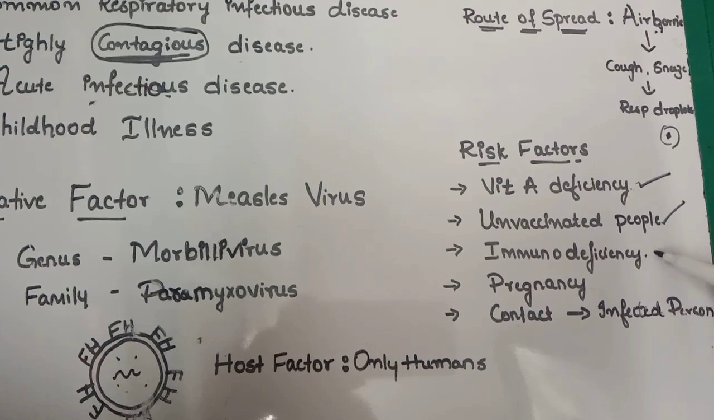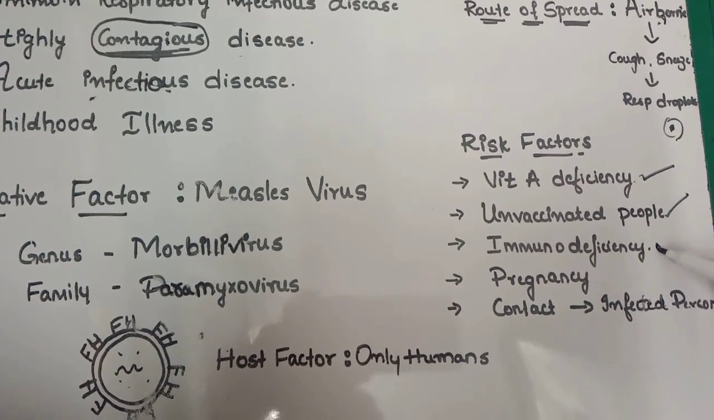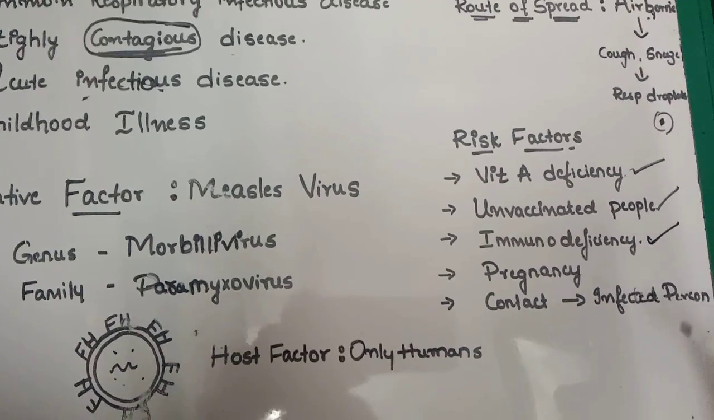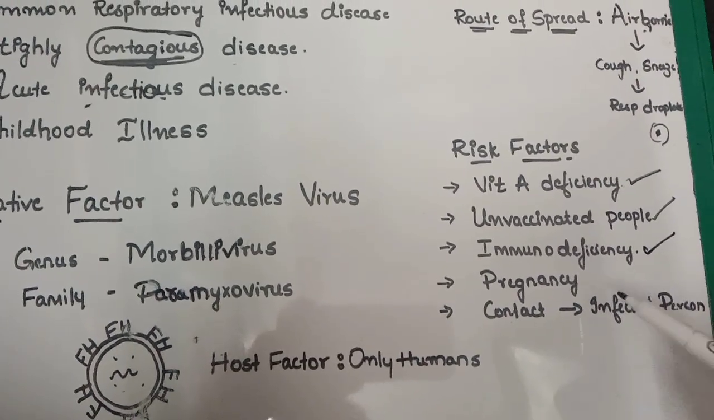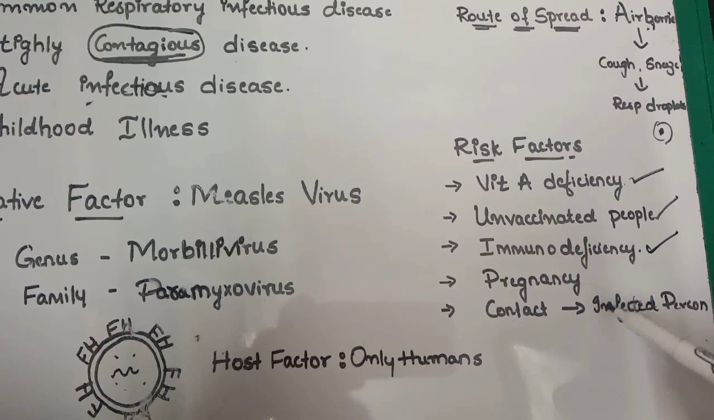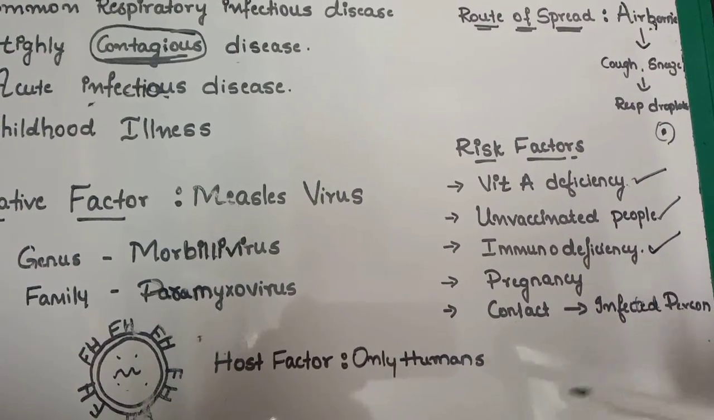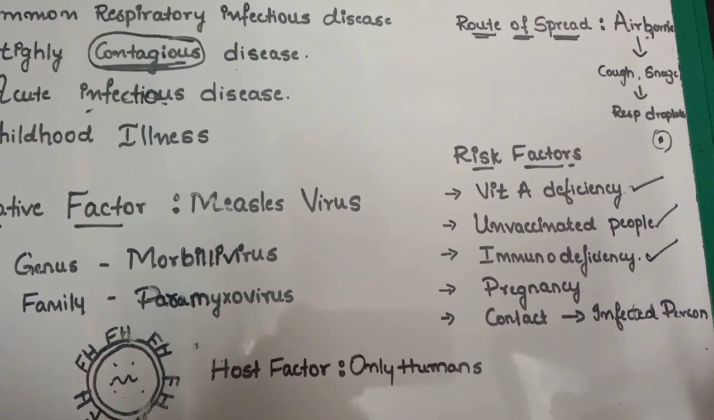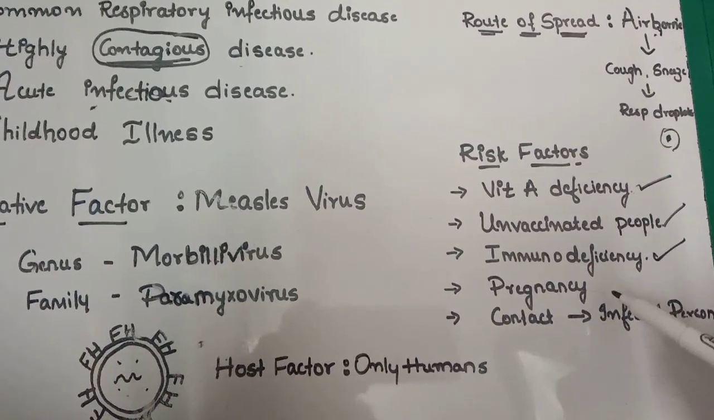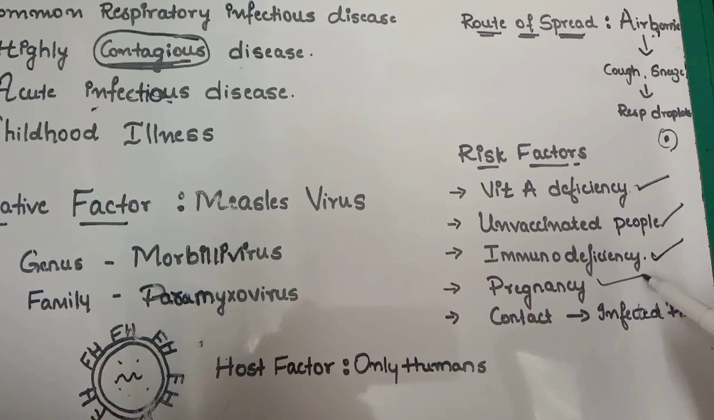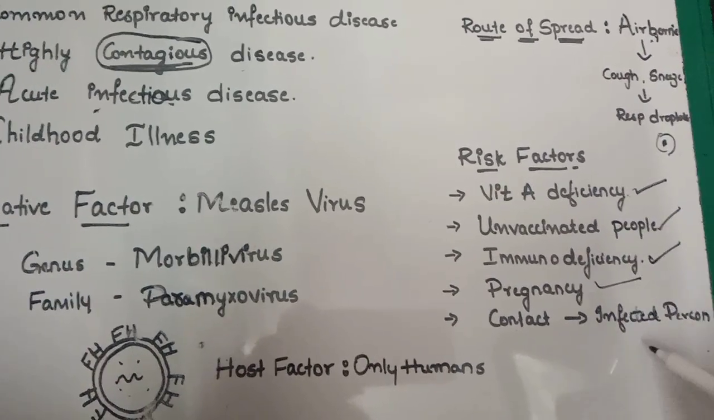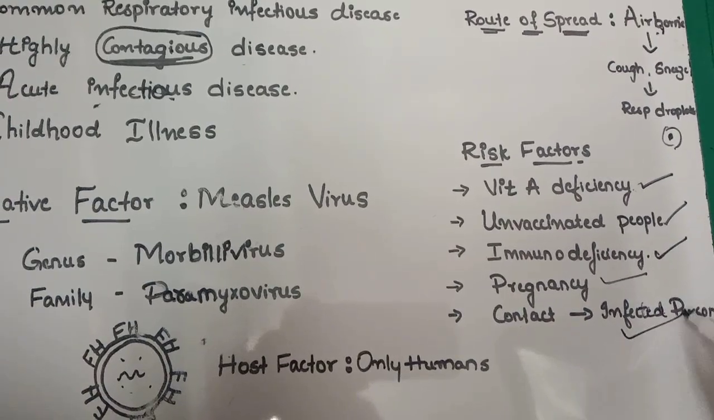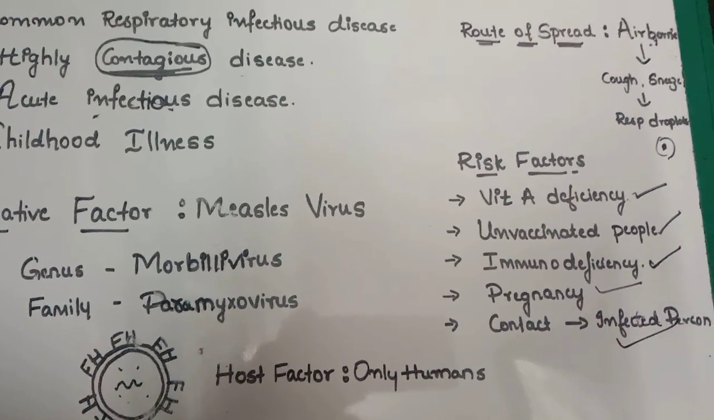Immunodeficiency, that is, the person has very little immunity, for example an HIV patient or a person who has had an organ transplant. With them the immunity will be very low and the virus can cause complications. In case of pregnancy, when the mother is infected, the chance of the fetus getting infected is very high, so the child can be born infected. And last, contact with an infected person. Because it is a contagious disease, it will spread easily.